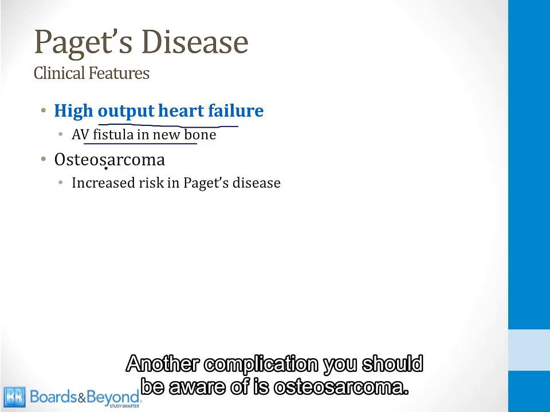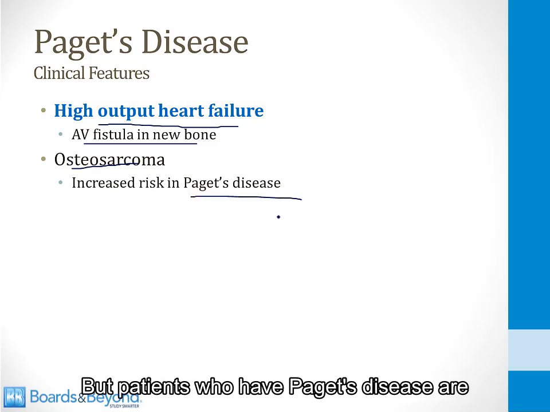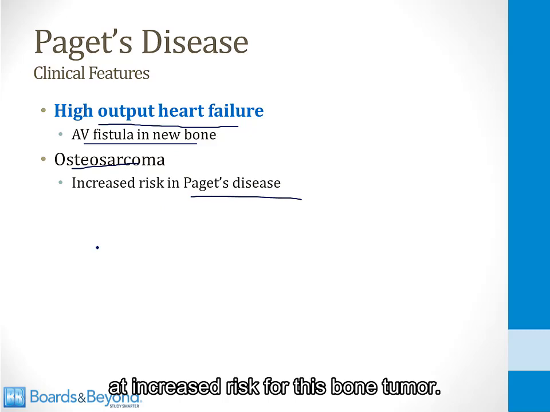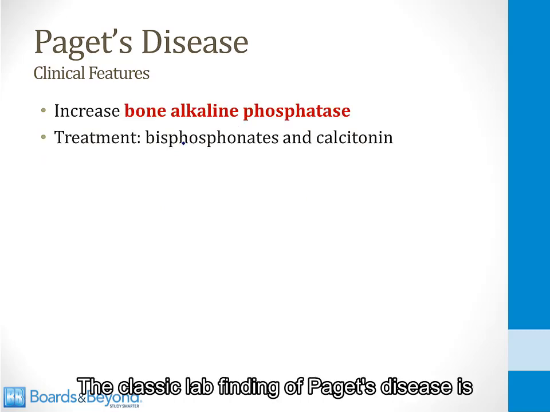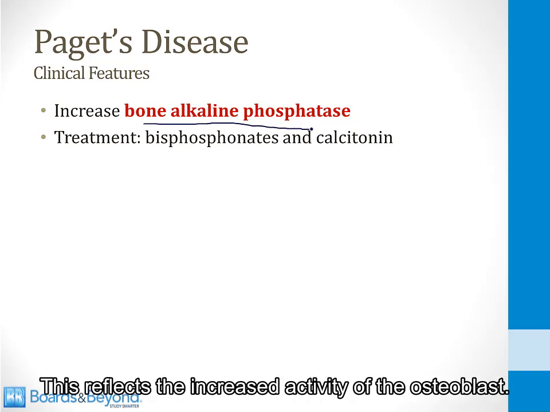Another complication you should be aware of is osteosarcoma. This is a rare bone tumor that I talk about in another video, but patients who have Paget's disease are at increased risk for this bone tumor. The classic lab finding of Paget's disease is an increased bone alkaline phosphatase level. This reflects the increased activity of the osteoblasts.